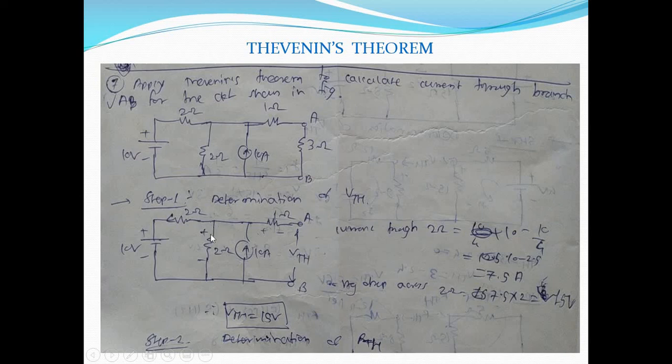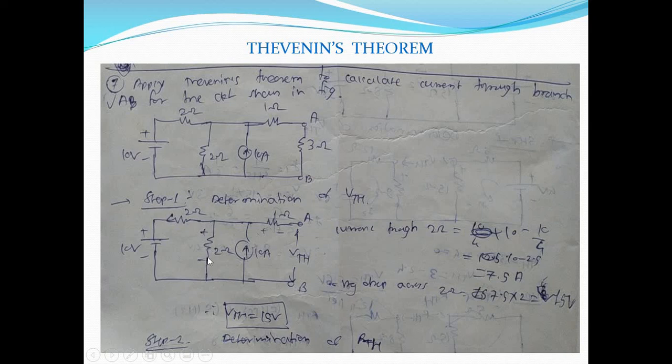So this current plus the current because of the 10 volt source will flow through this 2 ohm. So first of all, the current which is flowing through the 2 ohm is 10 ampere. So 10, and the current flowing because of the 10 volt source is 10 upon 2 plus 2, that is 10 upon 4. So 10 minus 2.5, that is 7.5 ampere will be the current flowing through this 2 ohm.